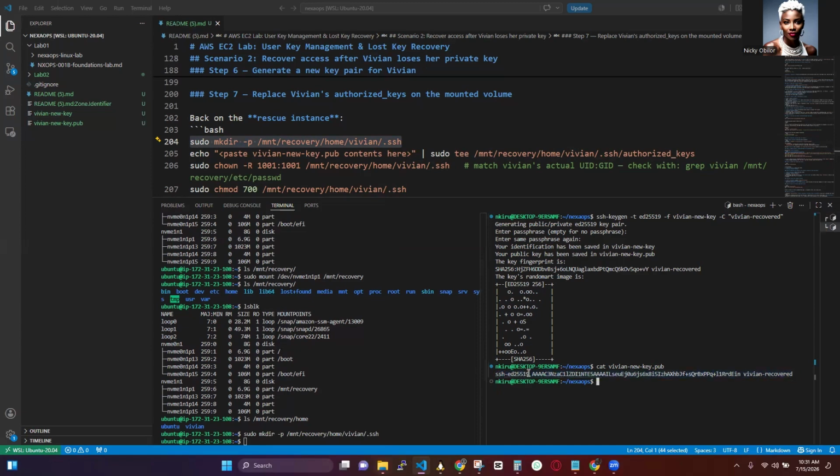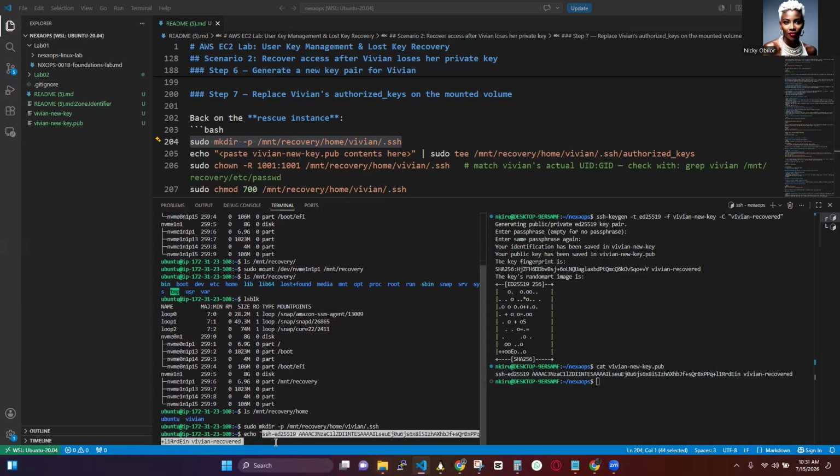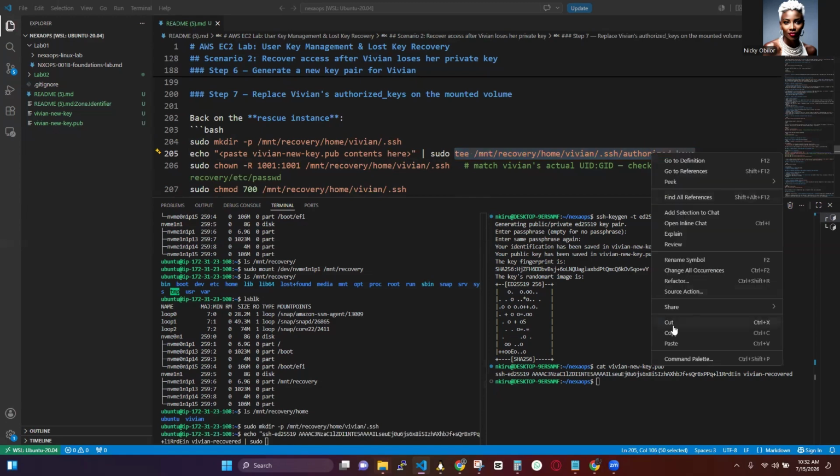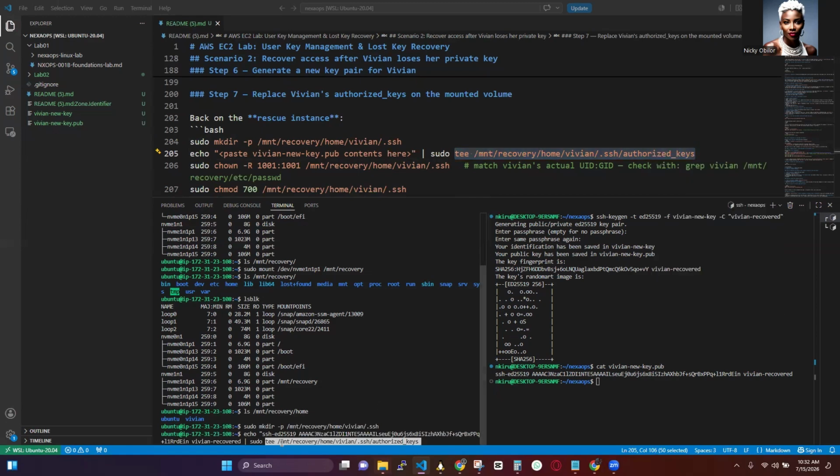Let me copy that, and then come back here. We are going to echo and paste that content, and then we use the tee command with sudo. This command is saying paste this content inside this location. Copy and paste.